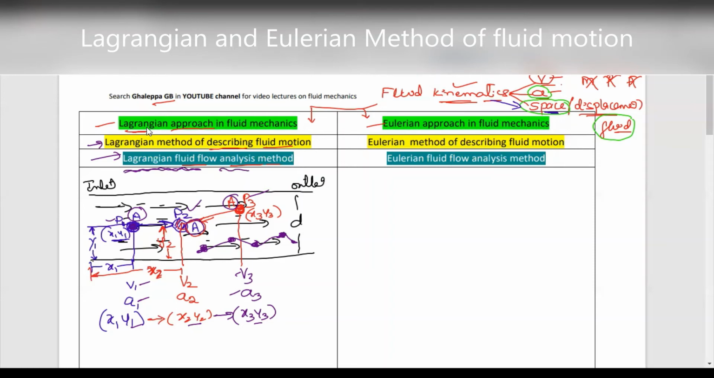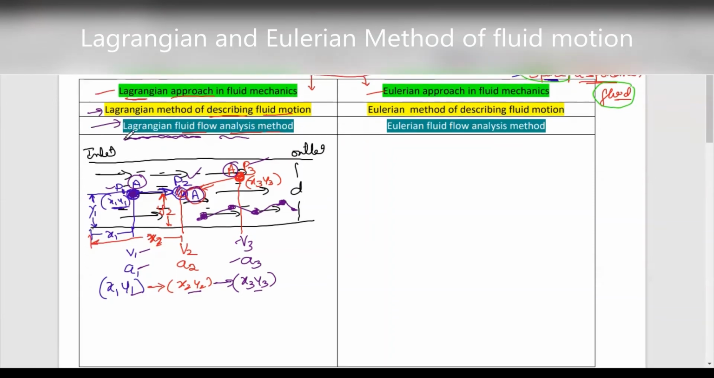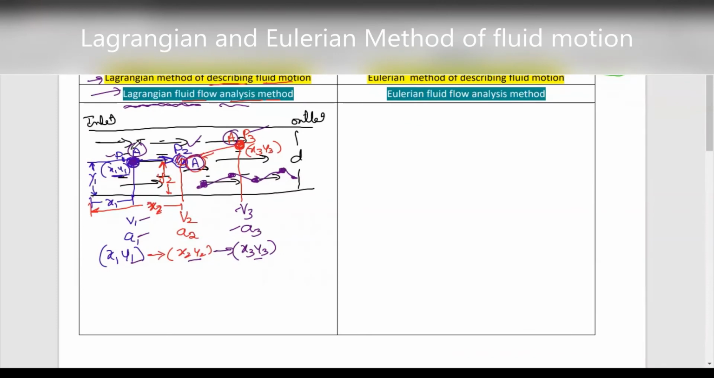Understood? Okay. Here, the observer is not at a fixed point. Observer means the person who is studying or analyzing the properties. He is following particle A at point A, the same particle at point B. Again, he is moving along with particle A and reaches point 3. So he is moving to each and every point along with the fluid particle. That is called the Lagrangian method.